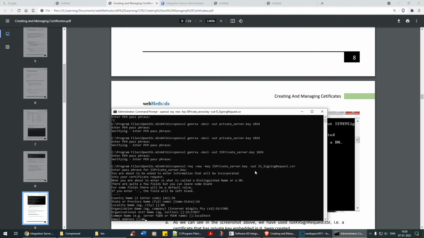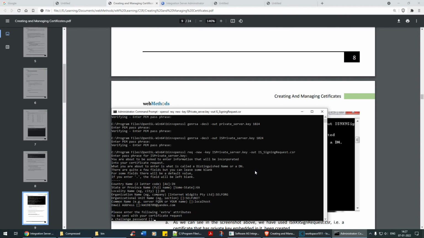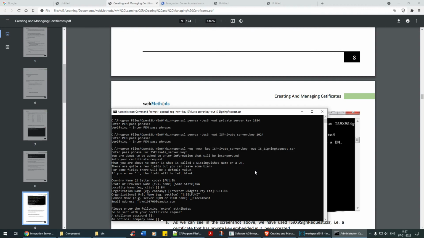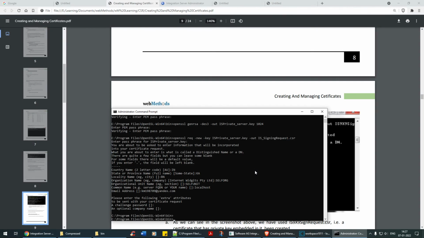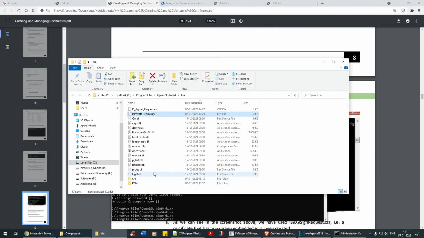I will give the Yandex one, which is not my email address, but still I'll just give that as it is: km198709@yandex.com. Please enter the following extra attributes to be sent with your certificate request. A challenge password, no, I don't want to give any challenge password. Enter any optional company name, no, enter. That's it. Now if you go back here, you have these two keys, see, the CSR.